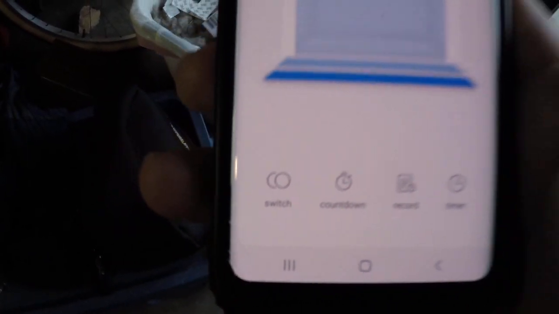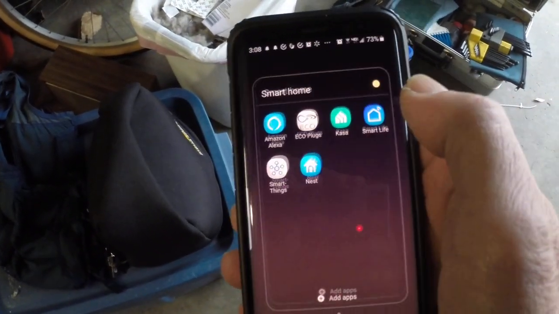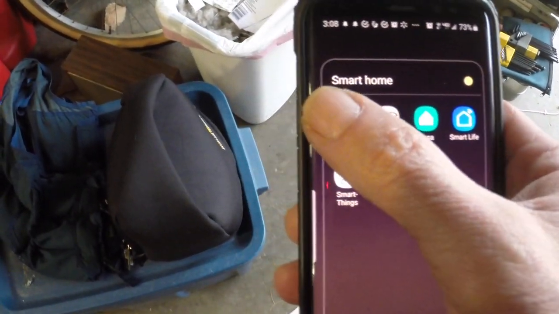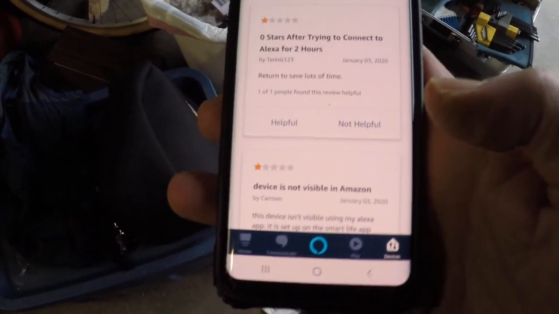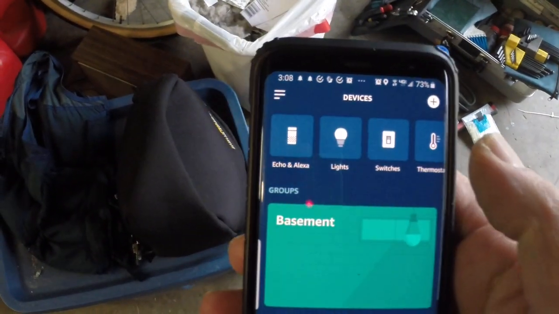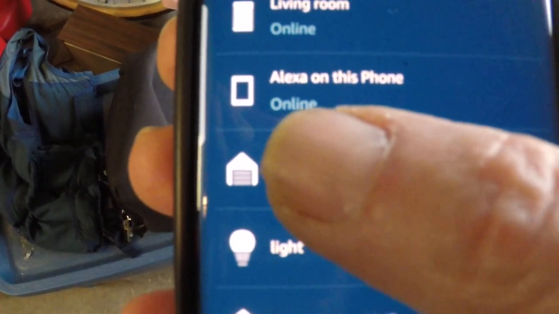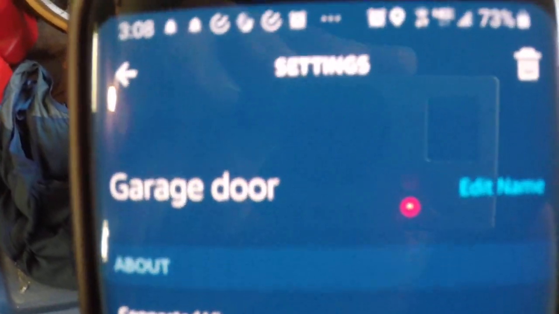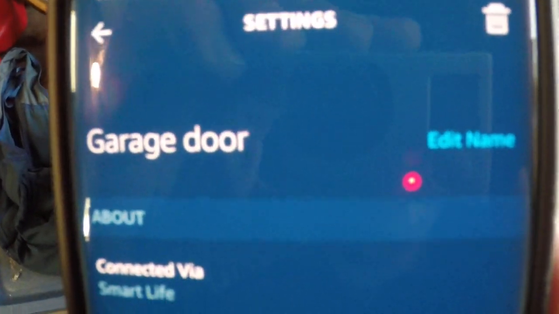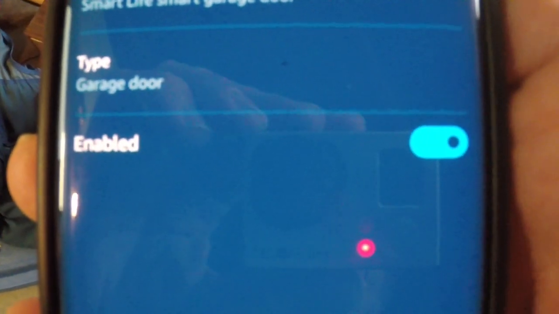Alright, now if I use the Alexa app, I'll go back to my smart home and Amazon Alexa and devices, all devices. Come down here, we see garage door. Click on that. This is all it gives me here. Settings. The only thing I can do is edit the name or enable or disable with this button.